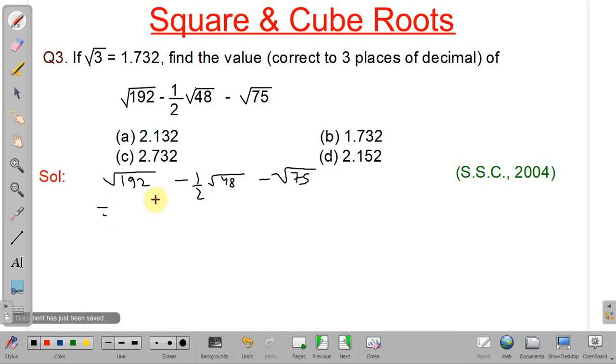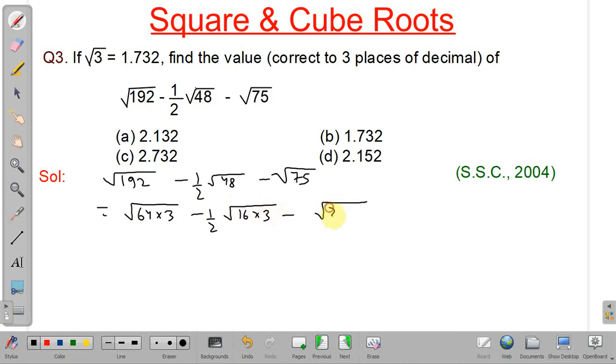We will try to express this in terms of root 3. So root 192 can be written as 64 into 3, 48 can be written as 16 into 3, and 75 can be written as 25 into 3.